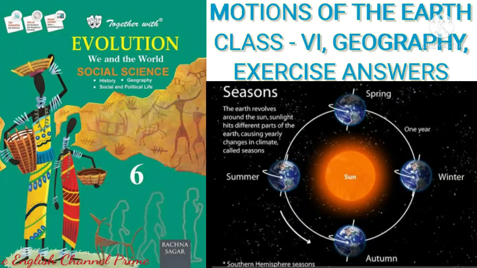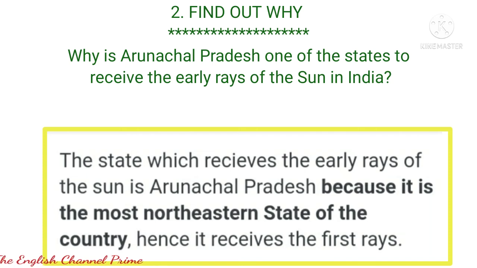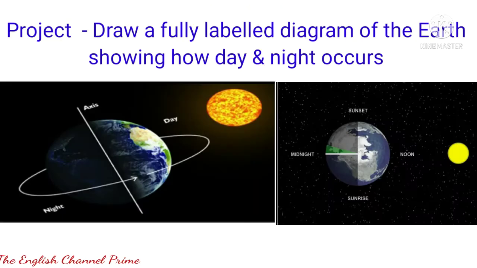Students, in the last class, we have completed the explanation of this chapter, Motions of the Earth, chapter 3 of Geography for class 6. We have also completed a few activities and projects, like why Christmas is celebrated in summer in a few countries in the southern hemisphere, and why it is celebrated in our countries in the winter. Also, we did a project like drawing the diagram of the earth showing how day and night occur. I hope all of you understood this chapter.